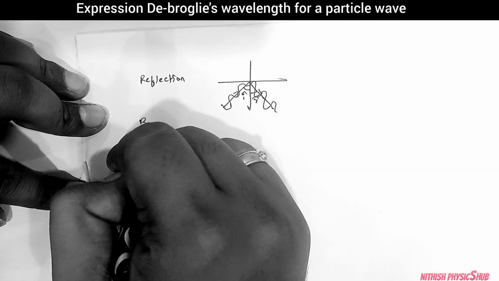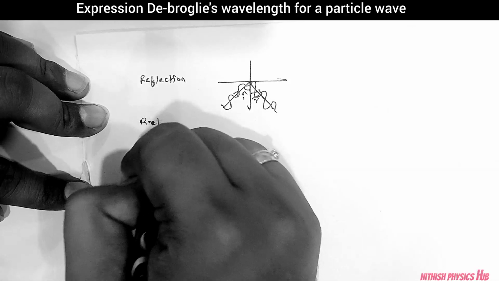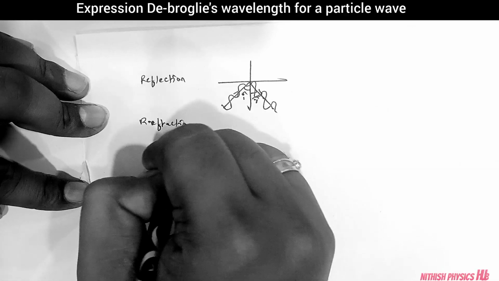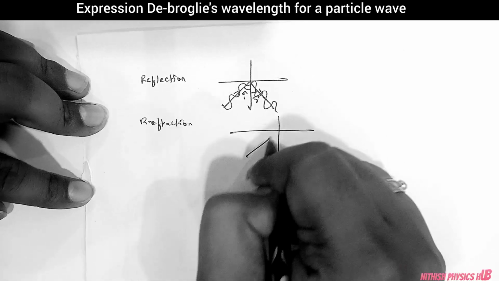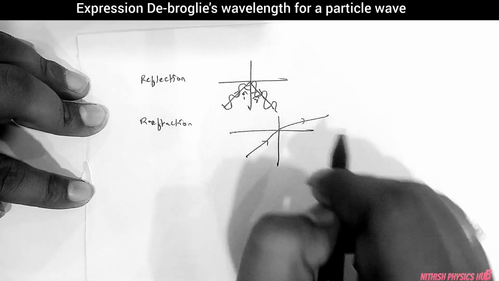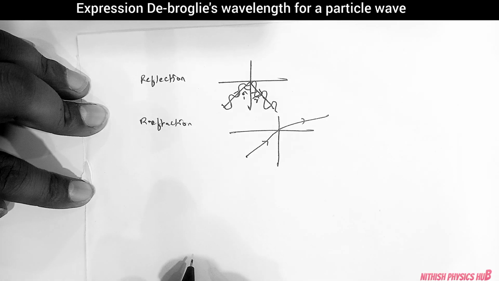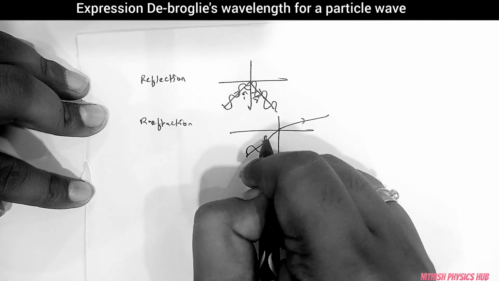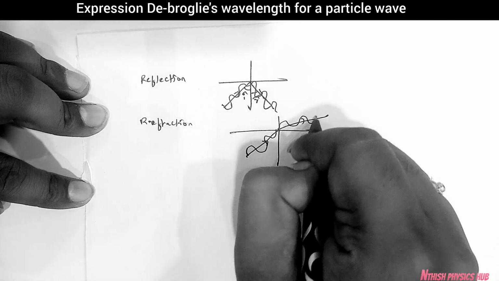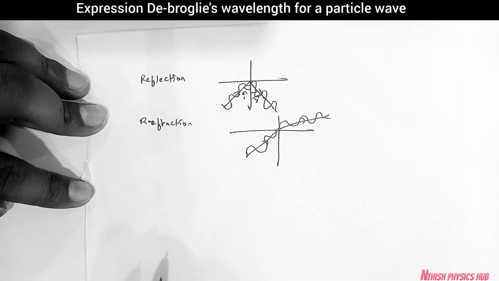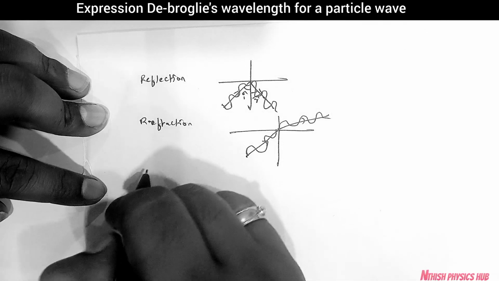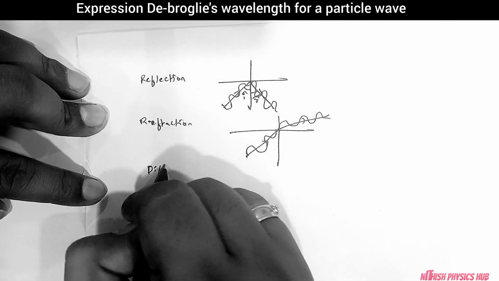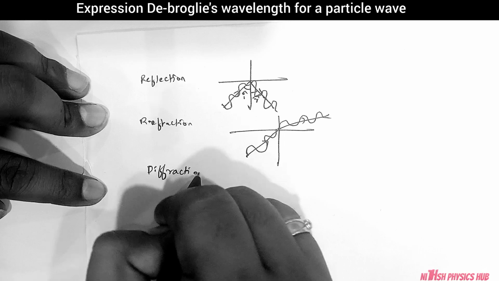Similarly, he took the reference of refraction. What is refraction? Whenever the light travels from one medium to another medium, the light appears to be bent. For this also he defined that it is moving not in a straight path, it is moving like a wave path. And similarly, he gave the same explanation for diffraction also.